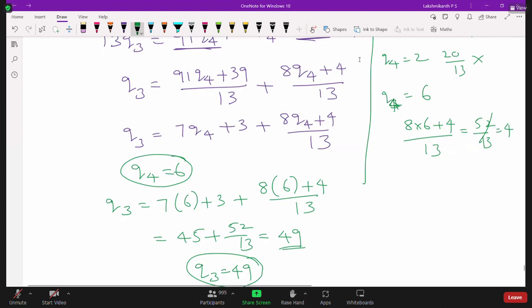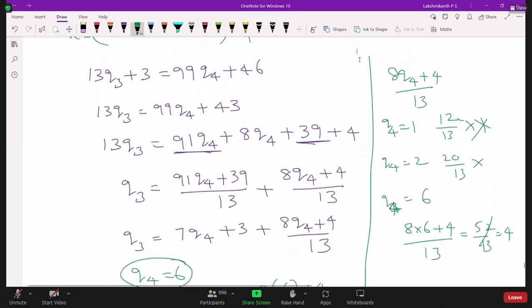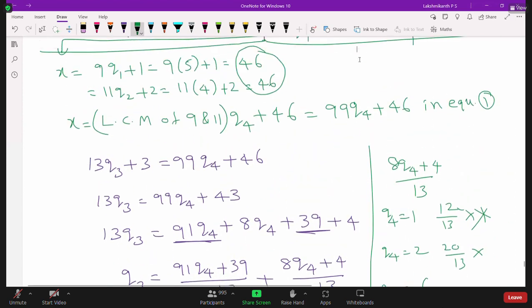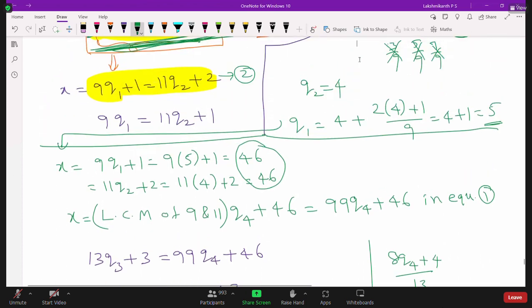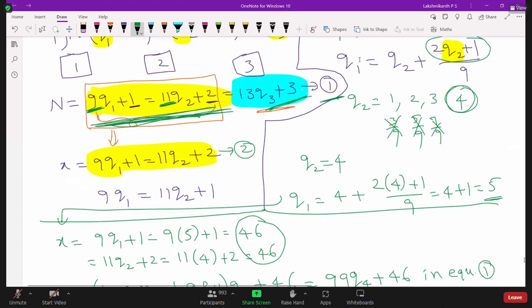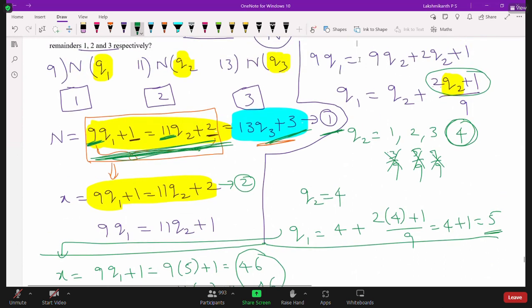Now see, you have to substitute this value in the original equation, first equation. So we can replace q3 is equal to 49 here. Hope it is clear. We have to replace q3 is equal to 49 here. Okay. So when you replace q3 is equal to 49, we will get n value.